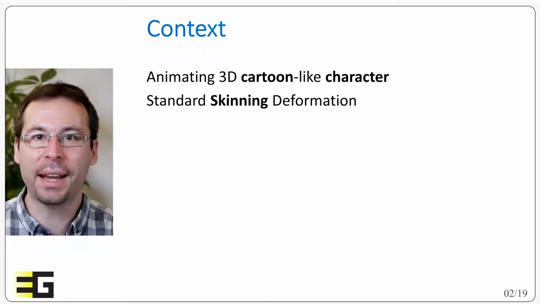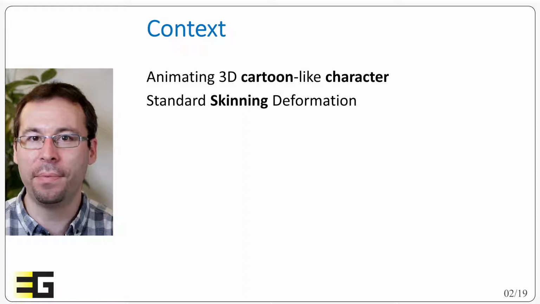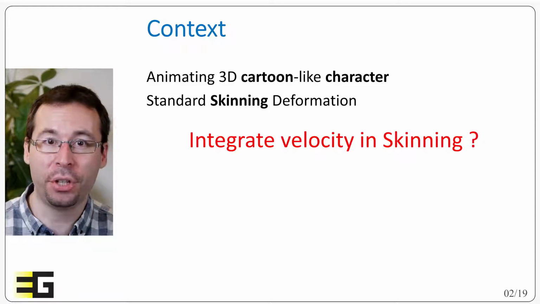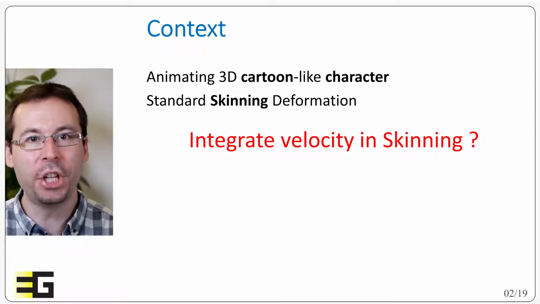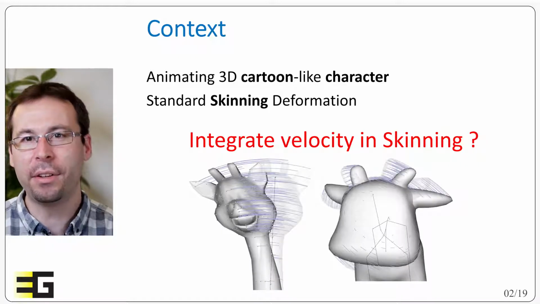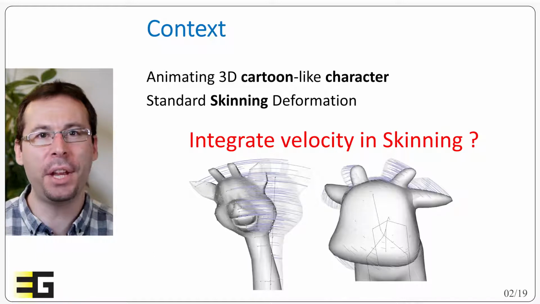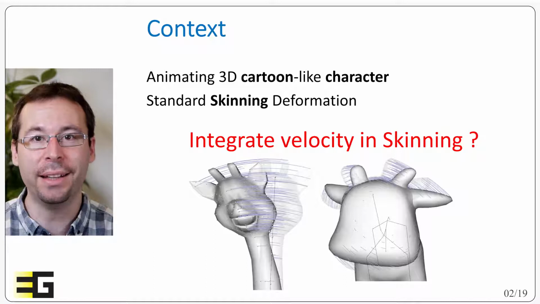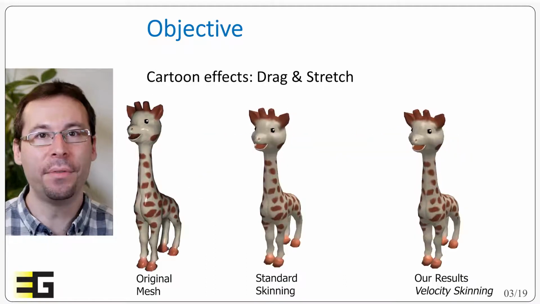As we said, these cartoon-like deformations come from the velocity of the character. And the question is, can we actually integrate the notion of velocity in skinning to generate these effects? And in particular, can we leverage all the information that is already available from the rig to generate them automatically and in an efficient way? And so this is our objective.